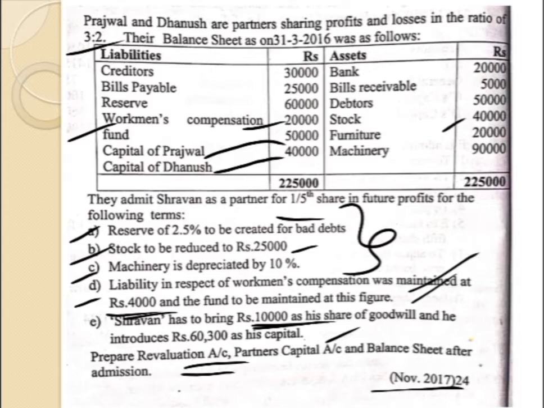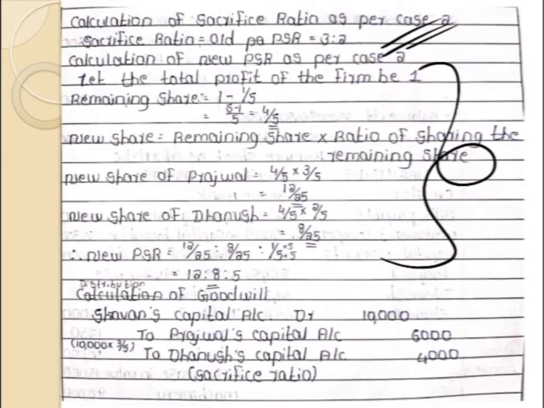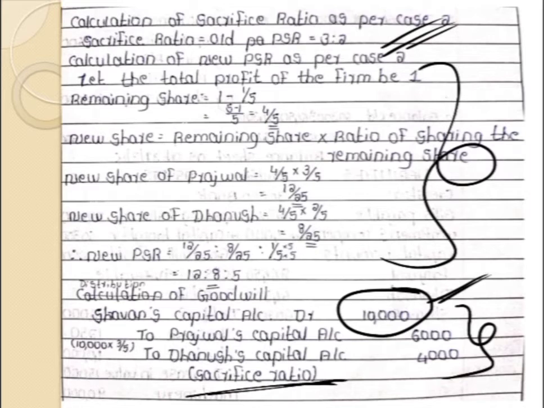Who are the old partners? Prajwal and Dhanush. So what is the entry? New partner's capital account debit to old partners' capital account. The new partner is Shravan. So the entry is Shravan's capital account debit. What is the total amount of his share he is bringing in? 10,000. To Prajwal's capital account, to Dhanush's capital account. This is distributed in the sacrifice ratio of 3:2. For Prajwal 6,000 and for Dhanush 4,000 compensation is given.